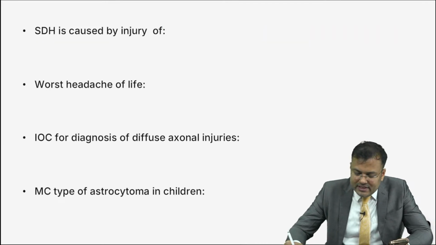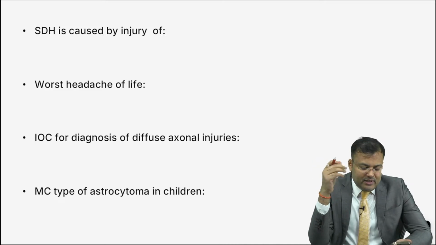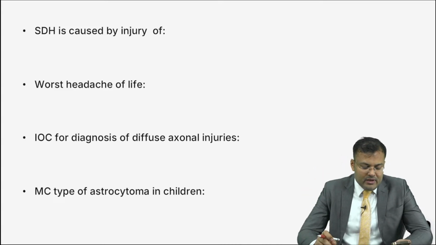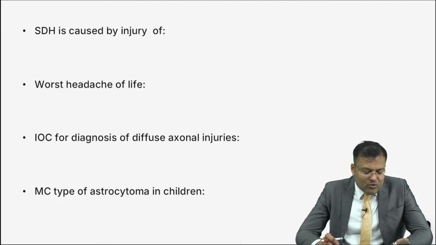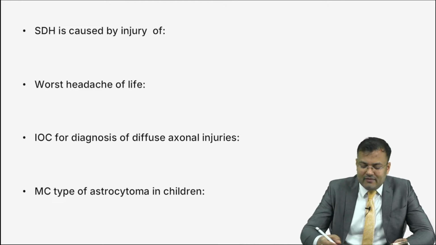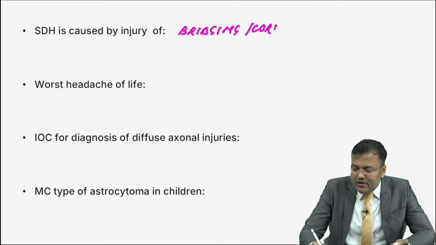Okay, guys. Next, SDH, subdural hematoma, is caused by injury of which vessels? Tell me. You know the answer. Yes, Vipul Joshi. Again, it's the fastest finger question. Ghulam Mustafa, incorrect answer. Ramit Raj is the first person to reply correctly. Bridging veins or cortical veins. It's because of injury of bridging veins or cortical veins.